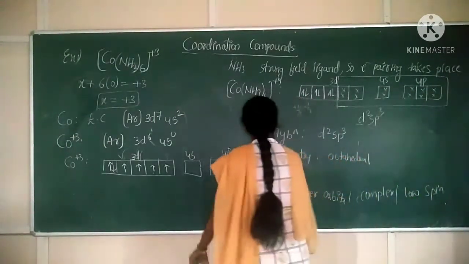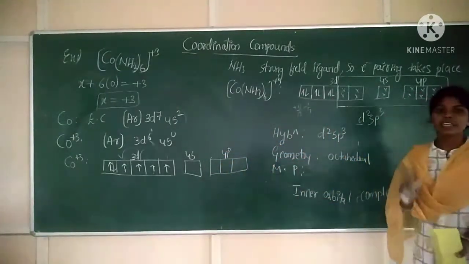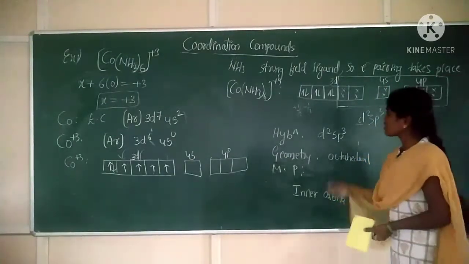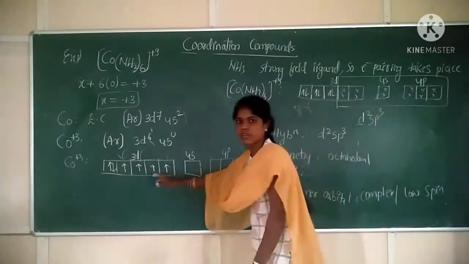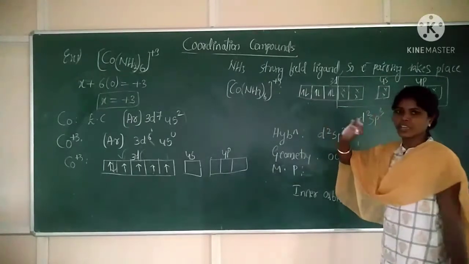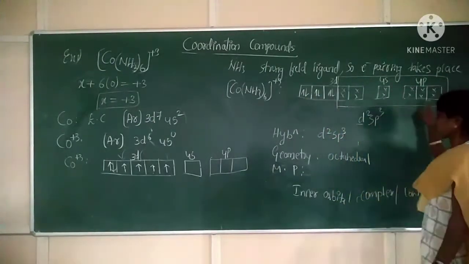Next, what will be the magnetic property? If we have any unpaired electron in a coordination compound, listen, we observe the unpaired electrons in the coordination compound, not in the metal atom, correct? So can you observe any unpaired electron? No, all are paired electrons.